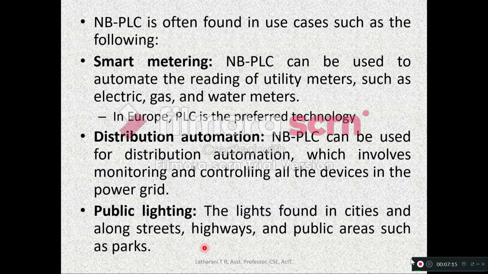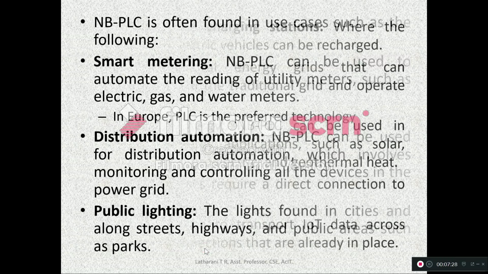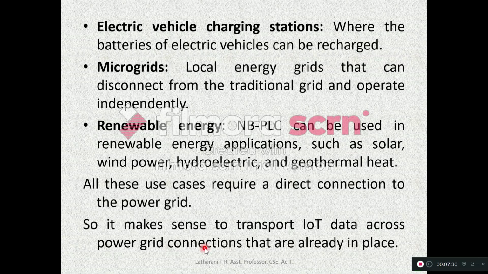Then public lighting. The lights found in cities, along the streets, highways and public areas such as parks. Then electric vehicle charging stations where the batteries of electric vehicles can be recharged.